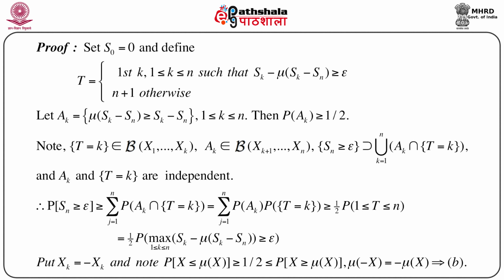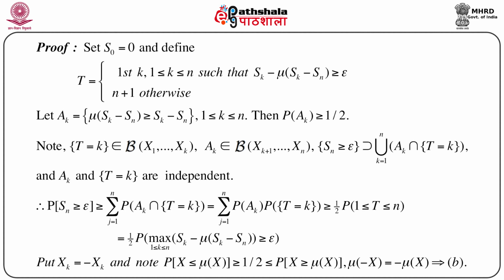Now what is t? What is this event, probability 1 less than or equal to t less than or equal to n? This is nothing but the probability of the maximum over 1 less than or equal to k less than or equal to n of Sk minus mu of (Sk minus Sn) greater than or equal to epsilon. This is by the definition of t. The way we defined t immediately gives us this inequality basically.